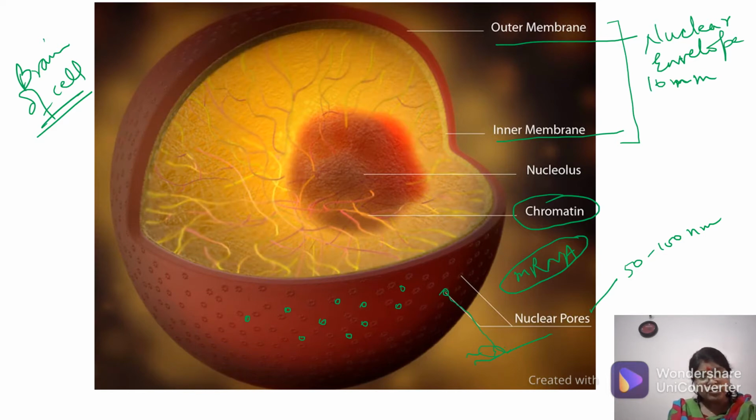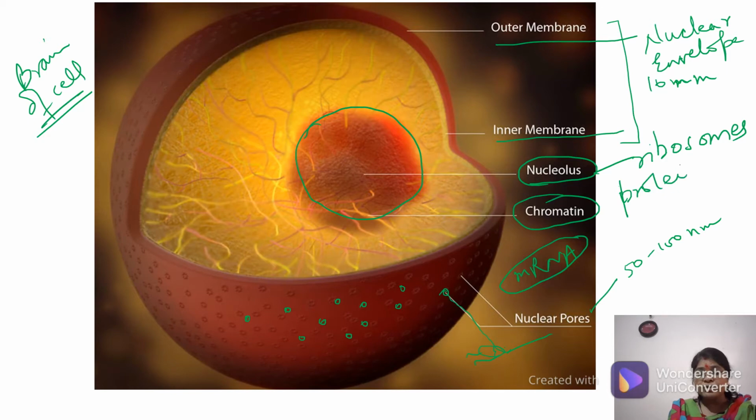So if you look at this structure, here you can see a dense region, which we are calling the nucleolus. Now this is the region where your ribosomes are formed. Remember, ribosomes are involved in protein synthesis. So they help in protein synthesis.